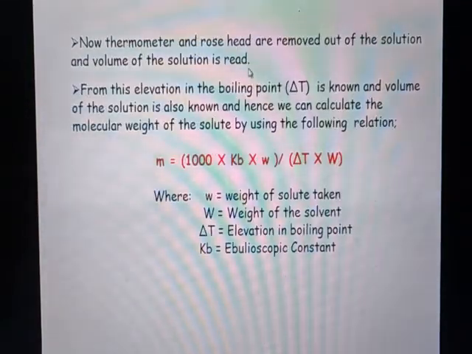Now the thermometer and nose head are removed from the solution, and the volume of the solution is also read. From this, the elevation in boiling point, that is delta Tb, is known and the volume of the solution is also known, and hence we can calculate the molecular weight of the solute using the following relation: M, the molecular mass of the solute, is equal to 1000 into Kb, where Kb is the ebullioscopic constant, and small w, the weight of the solute taken, divided by delta T, the elevation in boiling point, into capital W, the weight of the solvent.